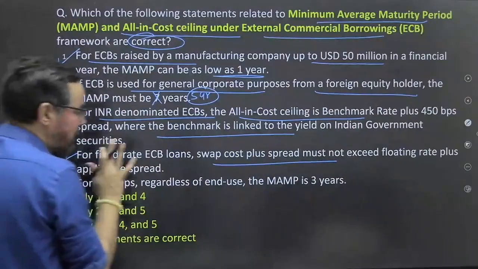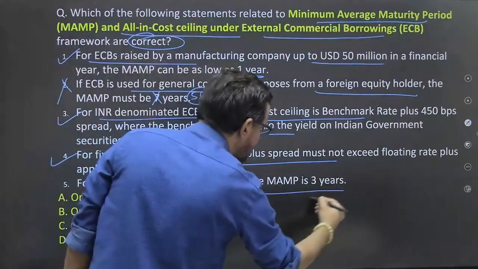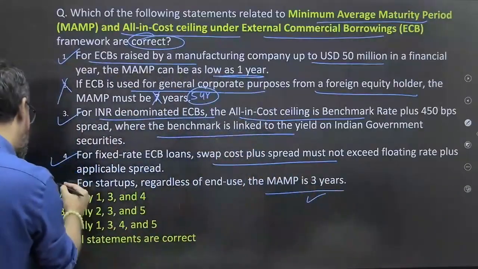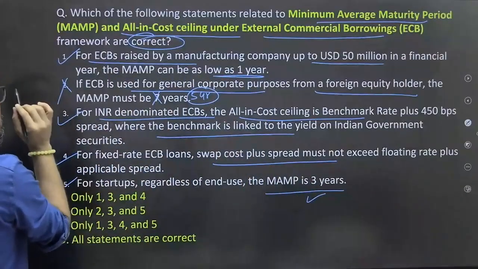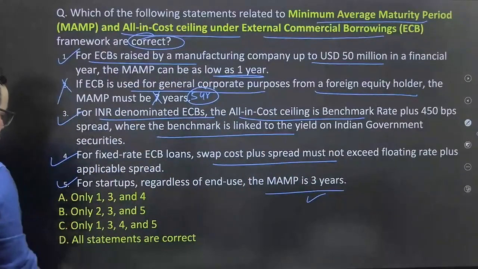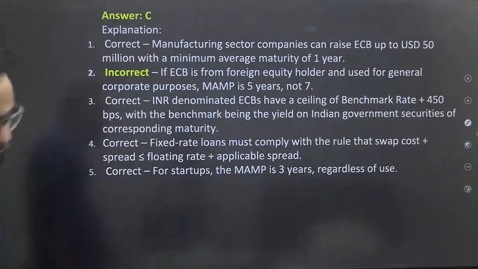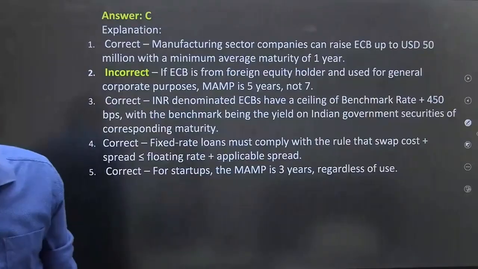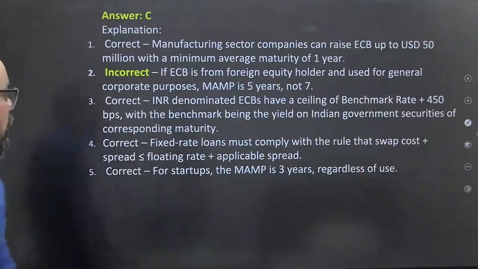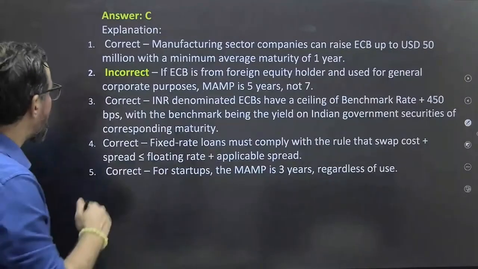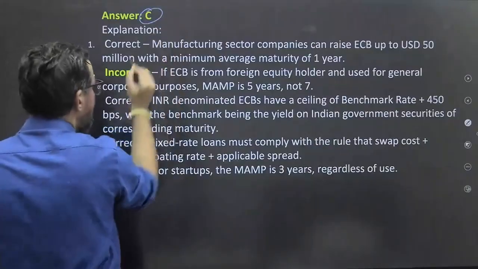For a startup, regardless of end use, it is 3 years, or even for the normal case of ECB it is 3 years. So 1, 3, 4, 5. 1, 3, 4, 5 means option C should be the right answer for this particular one. Correct? Option C should be right. You people mentioned different answers. Option C is correct, and this is the one.